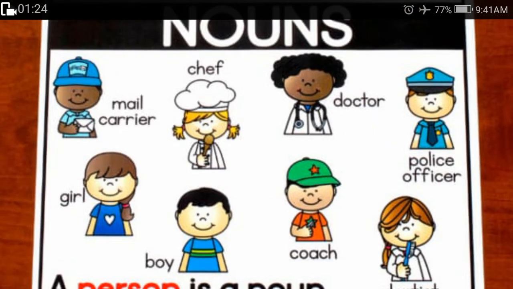Nouns, as we talked about, can be on professions when we're talking about people, or they can be on an individual, on their gender. Like we have a girl. Girl, it's based on the gender, right? It's not on the profession. Then we have boy.